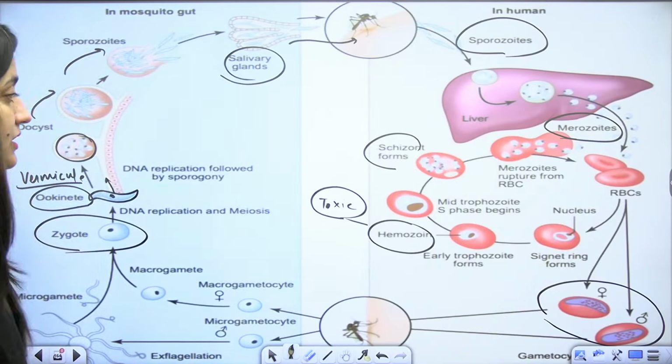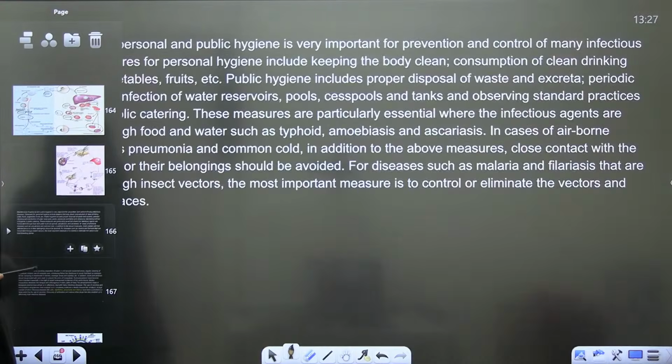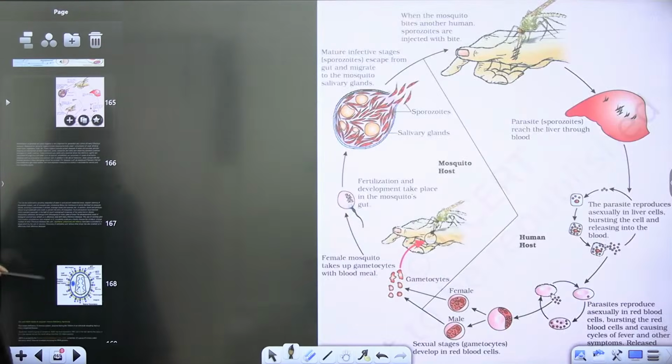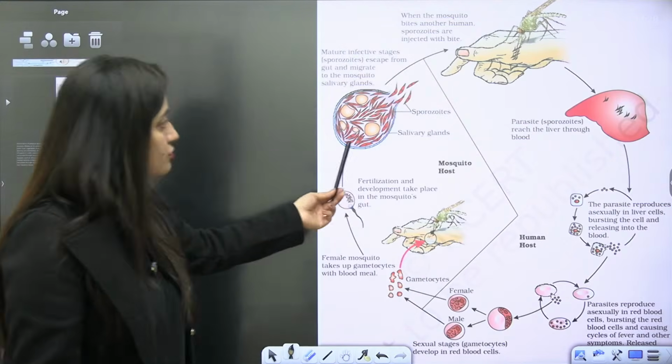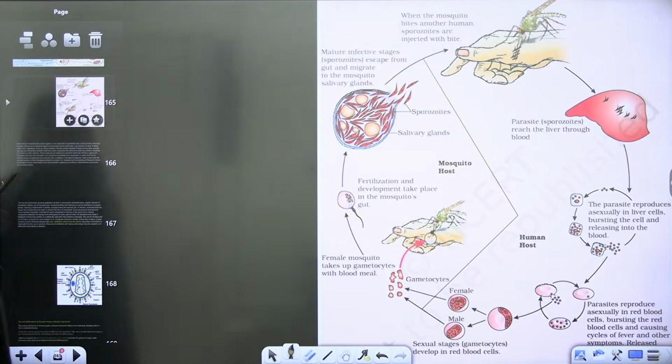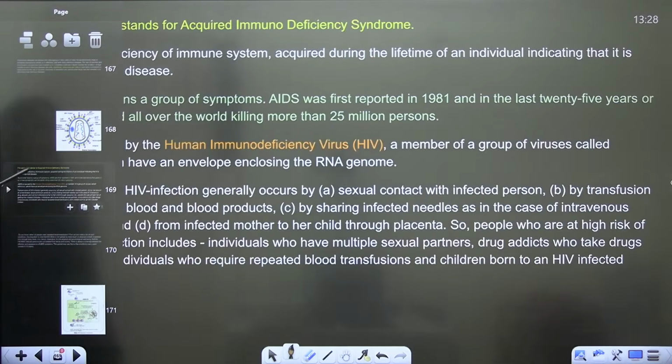So this is all about the life cycle of the malarial parasite. This part is from the NCERT, so make sure you do not make any mistake here. Everything should be clear. Sexual stages will be there in the mosquito. That's why mosquito is the primary host. Mosquito is the primary host.